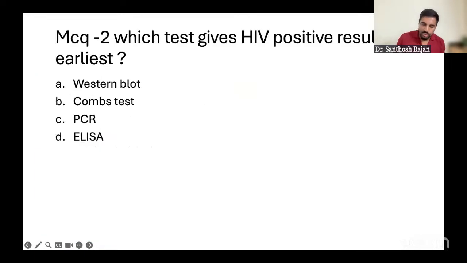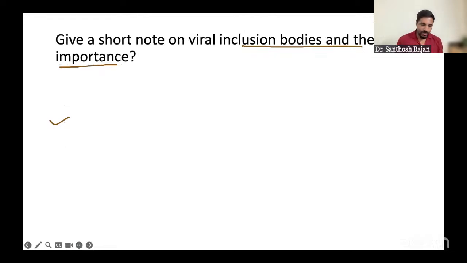CD4 count, etc. So which test gives HIV positive result earliest? Earliest. So which one are you thinking? 5 seconds. Just now I told you, the confirmatory test, or the test which becomes positive early, is your PCR. Okay, RNA PCR. So that's the right answer. Okay, next question. Next question.